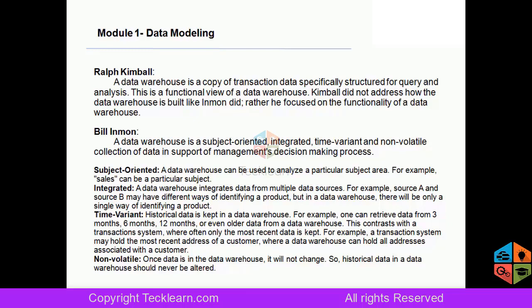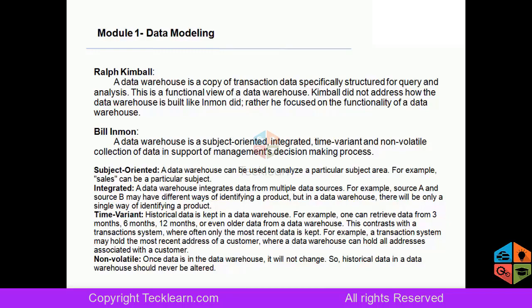Then comes integrated. A data warehouse should be able to integrate with multiple data sources, not just one. Data may be coming from different locations, but it has to be integrated meaningfully. We should identify relations across multiple data points and then normalize them.